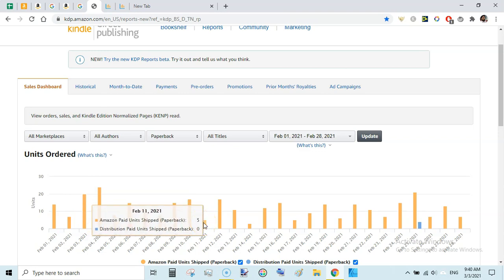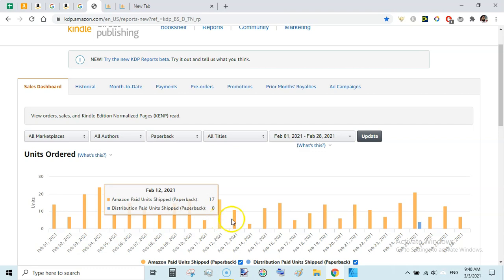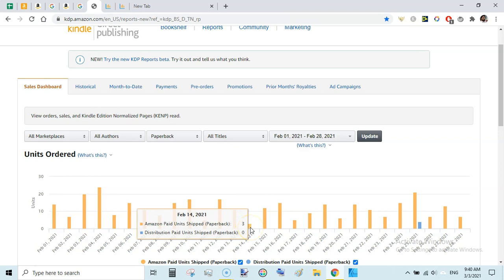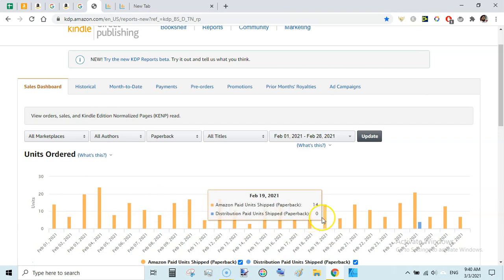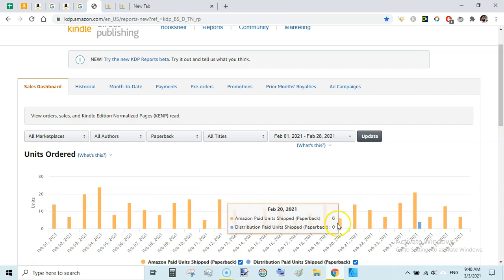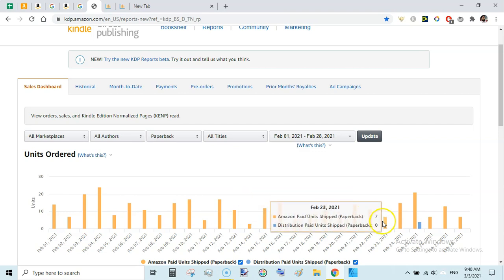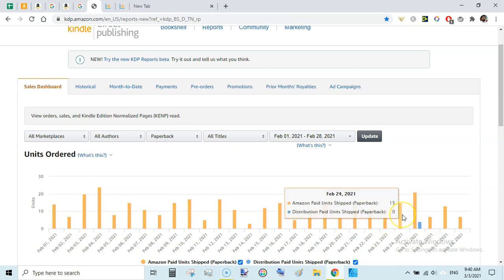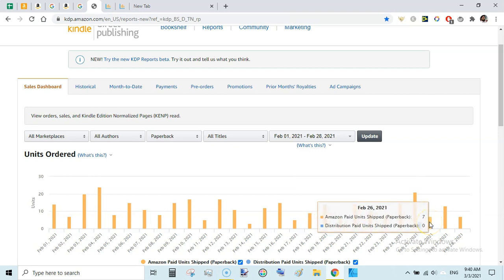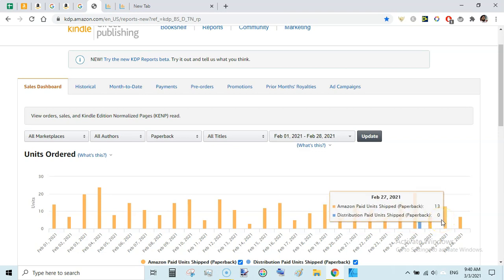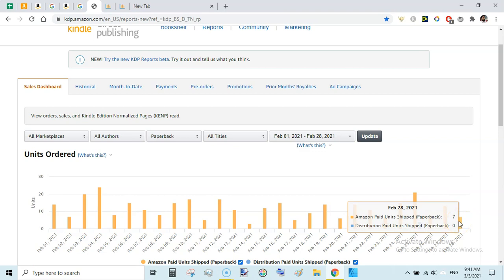On Feb 11, the lowest day was 5 units, 17 again on Feb 12, 11, and this is probably the lowest day on Feb 14, 3 units only, 12, 15, 5, 9, 14 units on Feb 19, 6, 14 again, 11, 7 units on Feb 23, 15, and again comes the very good day, 21 units shipped paperback and 4 units shipped through expanded distribution, and then 7 units on Feb 26, 13 units on Feb 27, and 7 units on the last day, that is Feb 28.